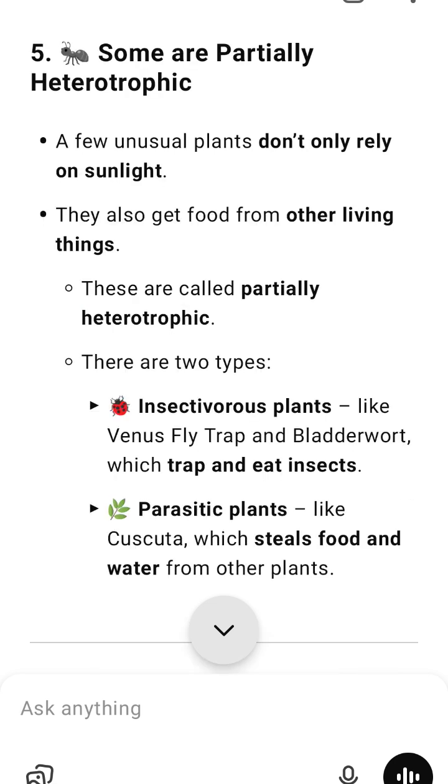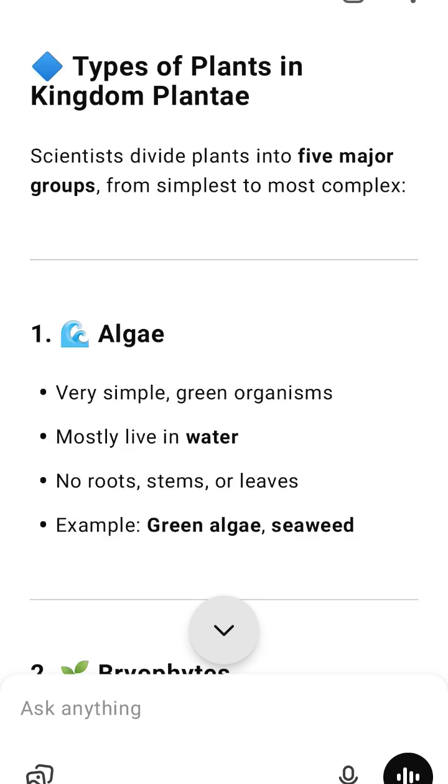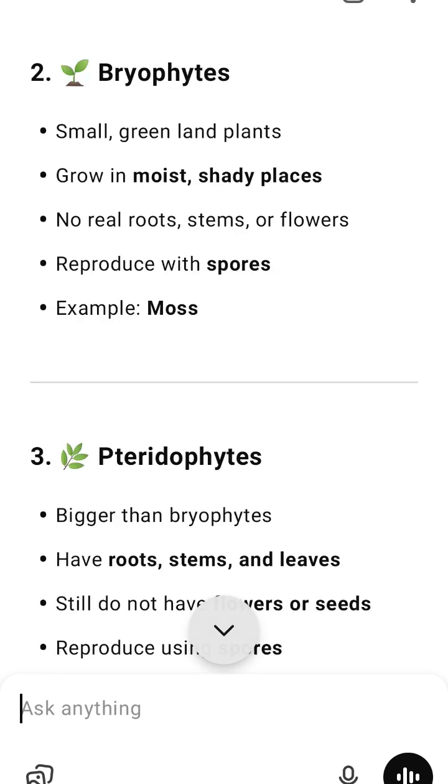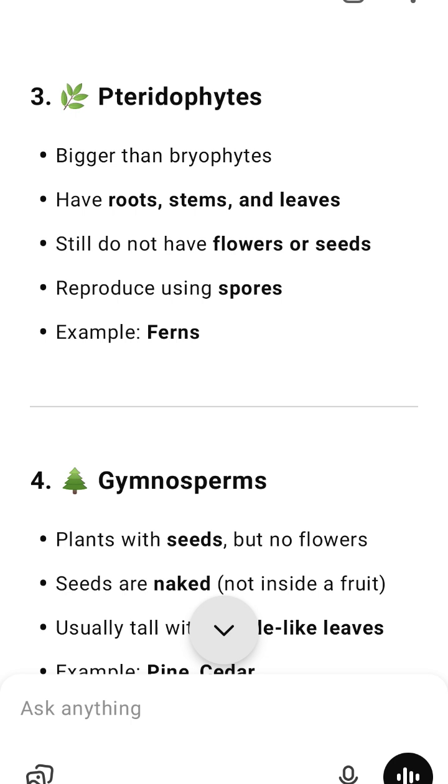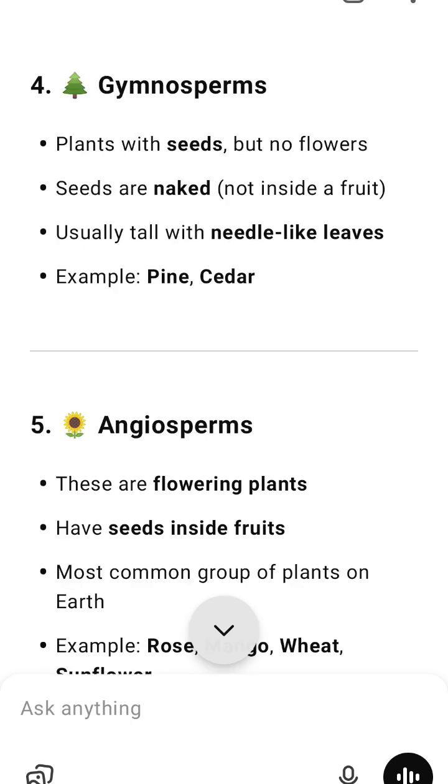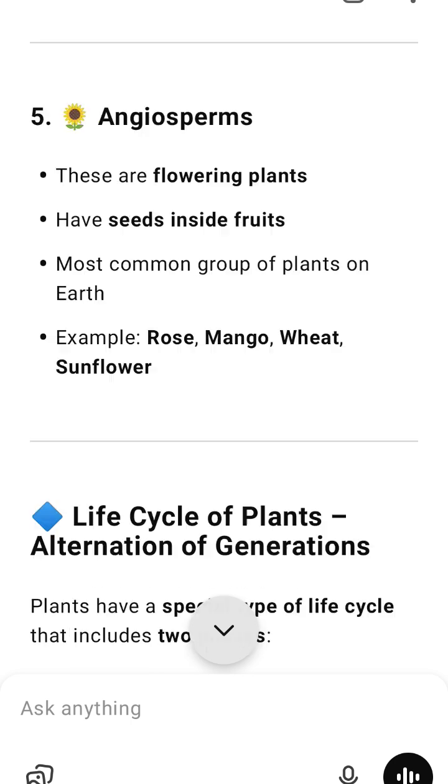In some plants, like moss, the haploid stage is longer. In others, like trees, the diploid stage is longer. Sometimes both stages live on their own. Sometimes one stage depends on the other. What you'll learn later: more deep study of plant groups will be done in Chapter 3. More details about plant cells and their inner parts will be in Chapter 8.